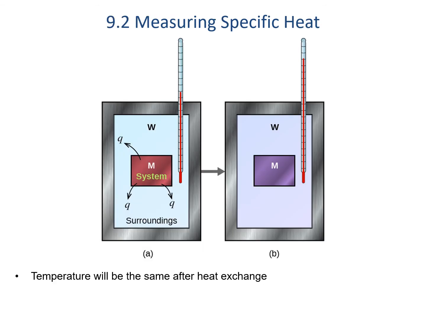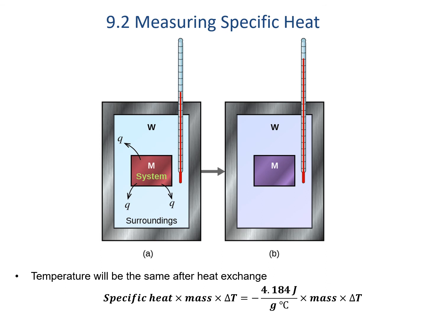Calorimeters can also be used to measure specific heat of an object. To do this, an object of known mass is heated to a known temperature and dropped into a calorimeter containing water at a known temperature. So the changes in temperature can be known easily, as can the mass. The heat from the object will move into the water until the temperature of the object and the temperature of the water are the same. The actual equation is just 2 calculations of energy from specific heat, mass, and temperature change, since we know that the energy going out of the object has to be the same energy that's absorbed by the water.